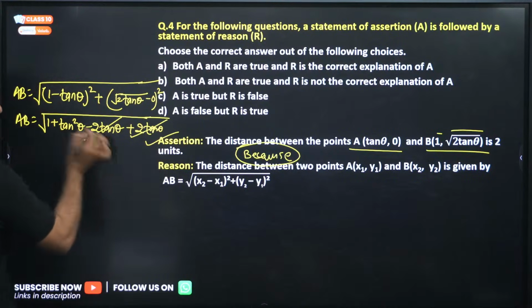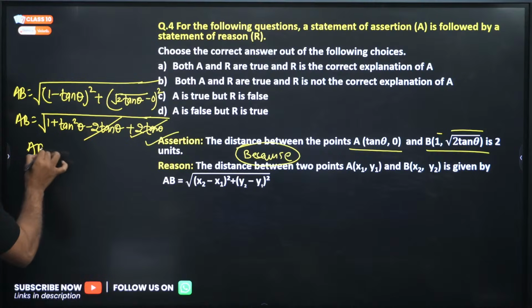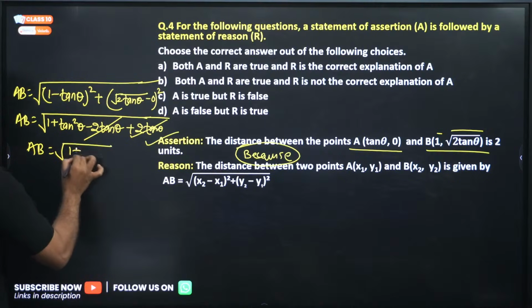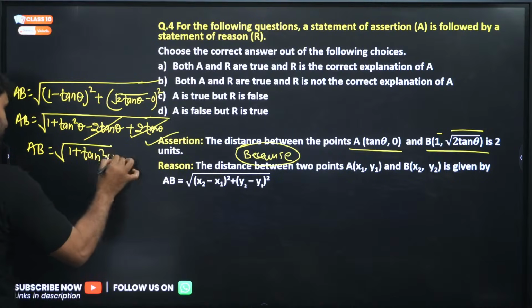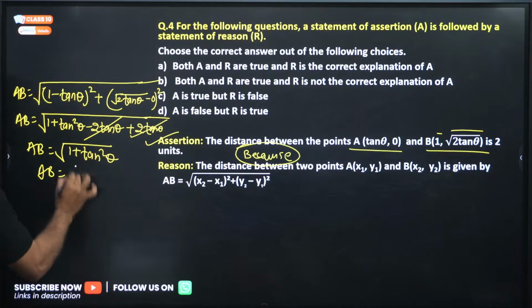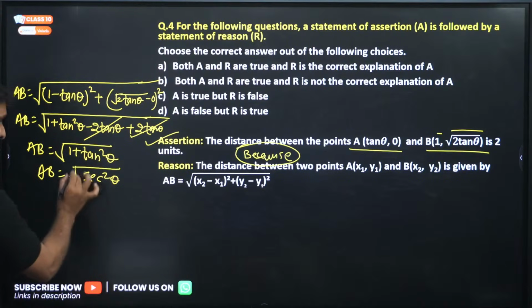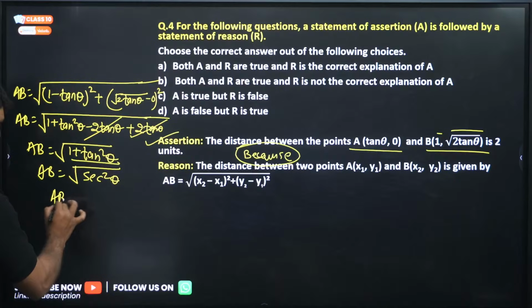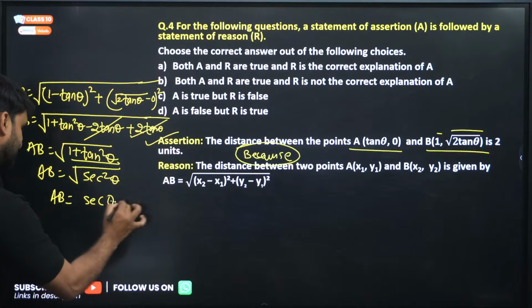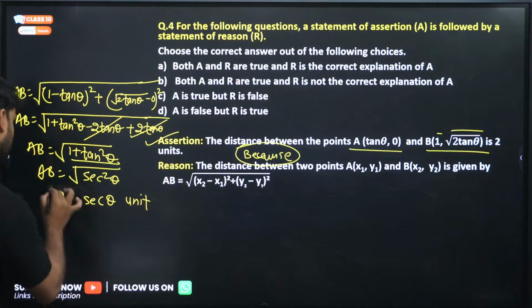Plus 2 tan theta minus 2 tan theta cancel. So AB is equal to 1 plus tan square theta, and you all know 1 plus tan square theta is equal to sec square theta. Yes, this is an identity. 1 plus tan square theta is sec square theta. So sec theta will be the result. Sec theta unit, because we are finding out distance.